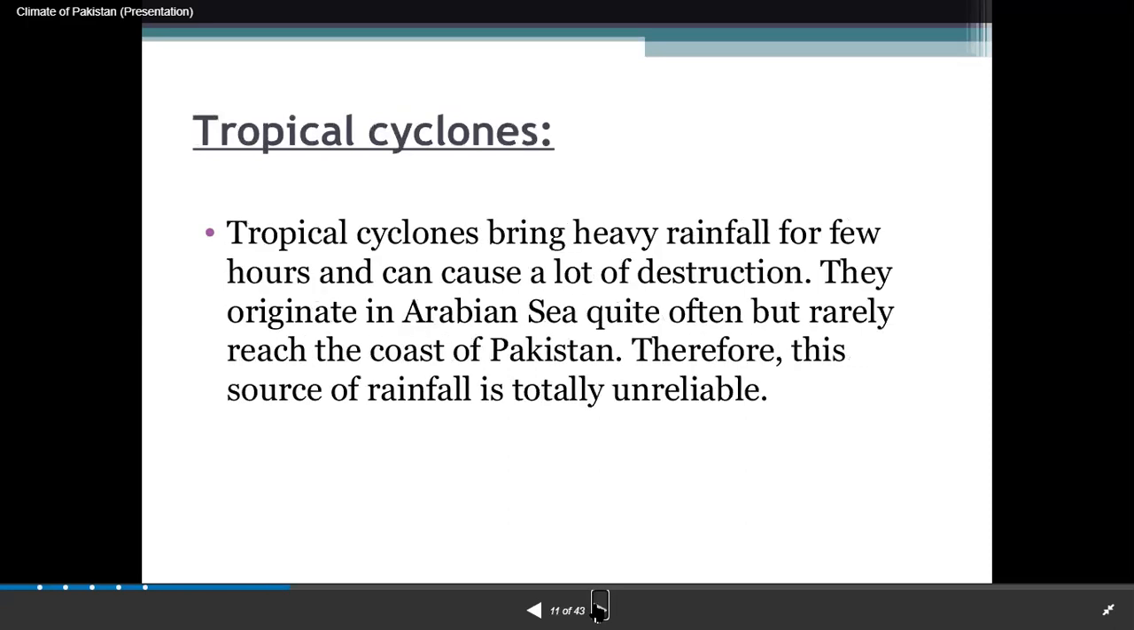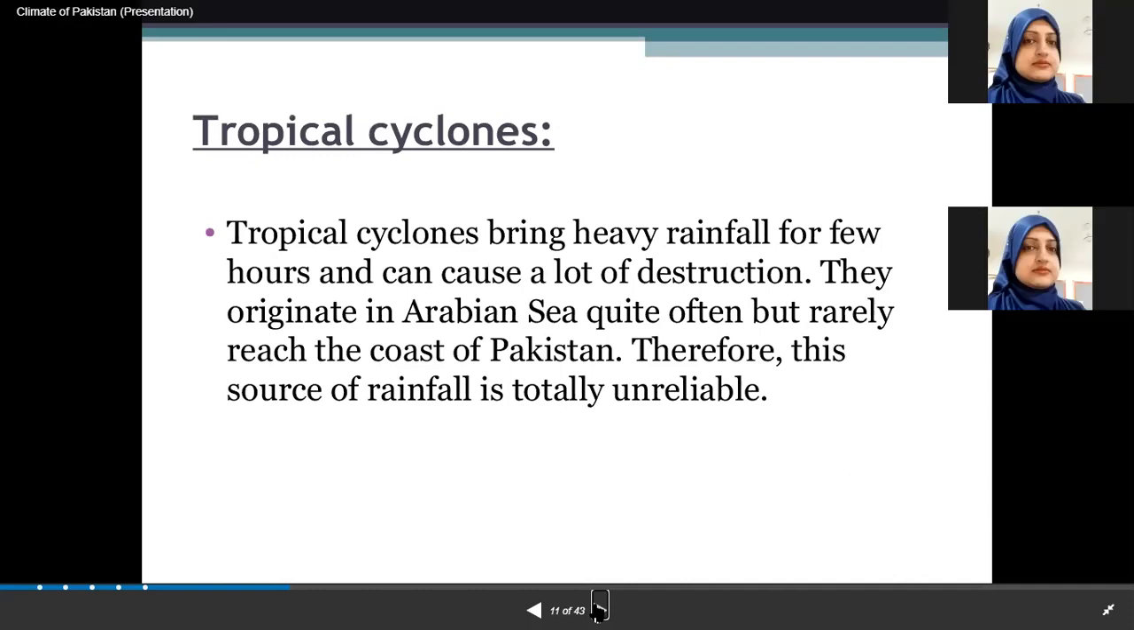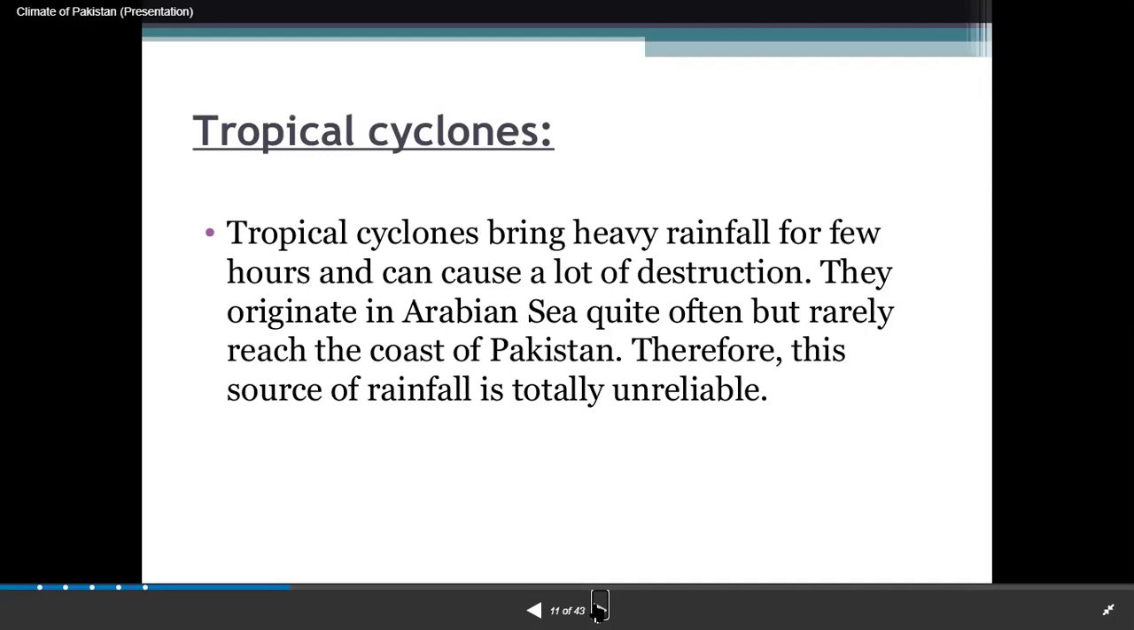Okay. Then we have tropical cyclones, right? Tropical cyclones, as I told you, bring a few hours of heavy rainfall, which could be destructive with destructive winds, especially in coastal areas. They originate over the Arabian Sea, and most of the time they drop moisture over seas and ocean bodies only. But whenever they reach the land, we receive very heavy rainfall with strong winds, right?